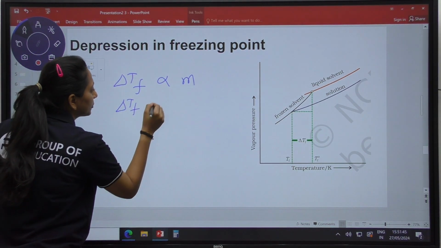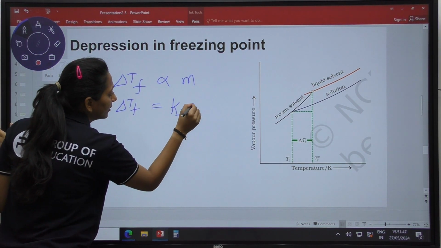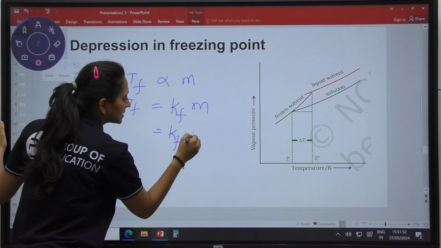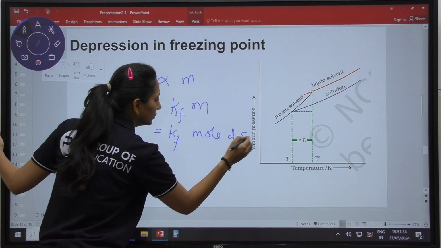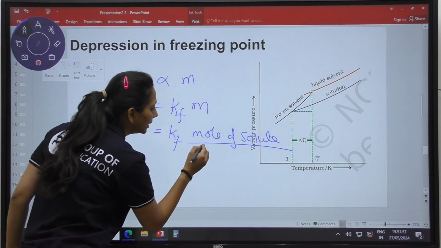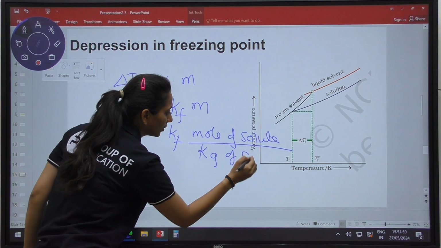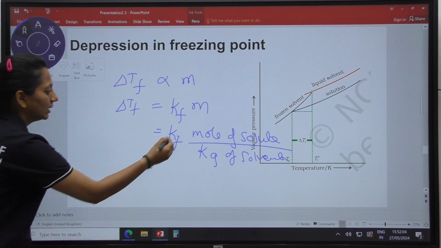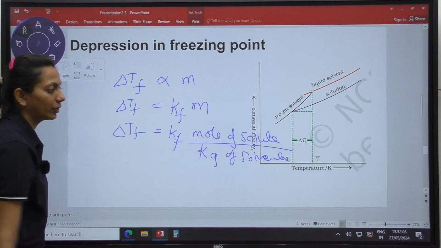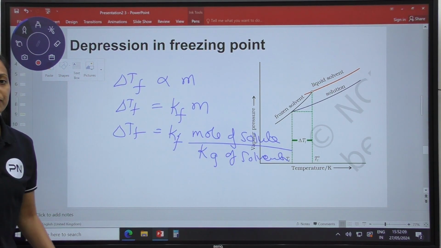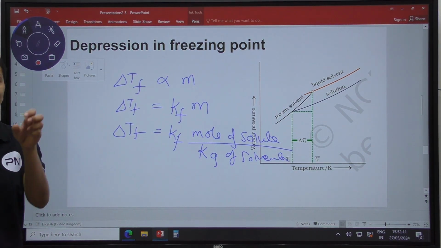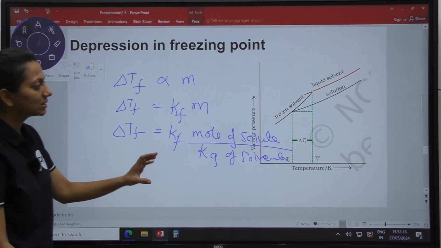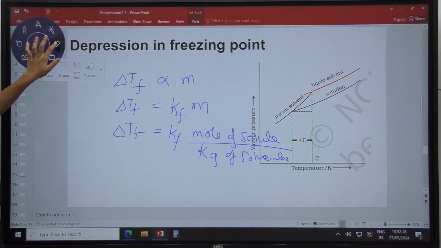Removing the proportionality sign, we use a constant: del TF is equal to Kf into molality. What is molality? Molality is moles of solute, moles of solute per kg of solvent. Am I clear? This is all about the per kg of solvent and the depression in freezing point. Using the depression in freezing point, we are going to subtract the value of whatever depression is there from the freezing point. Using this, we are going to solve a few numericals from this section.